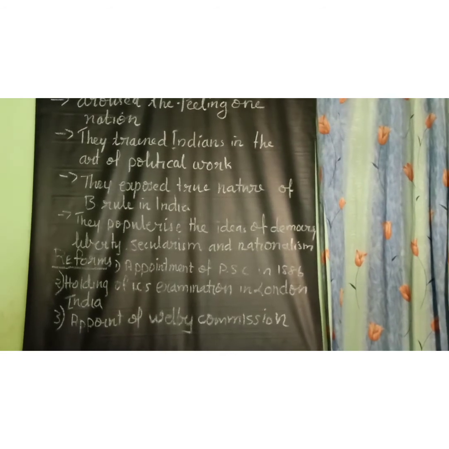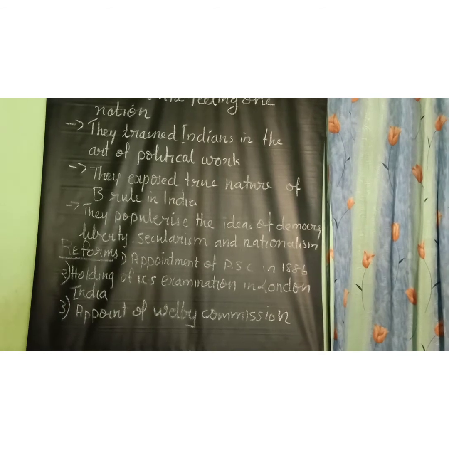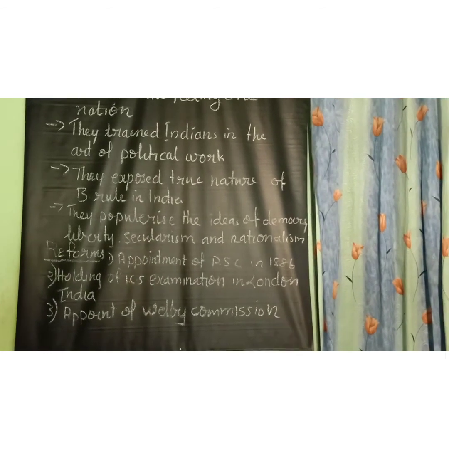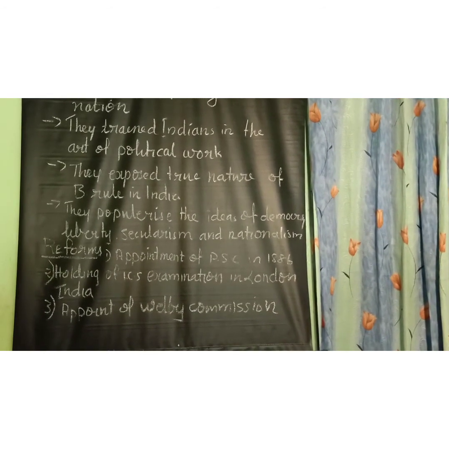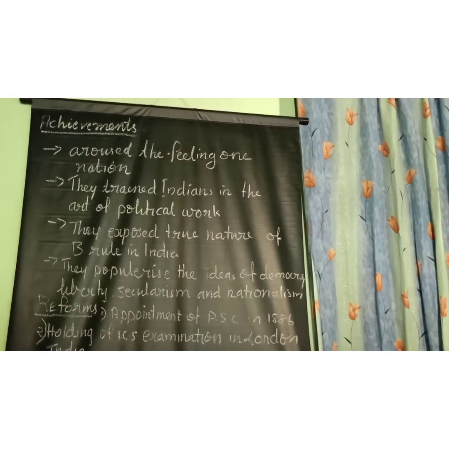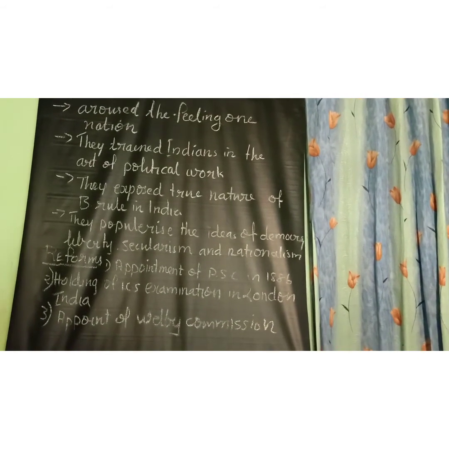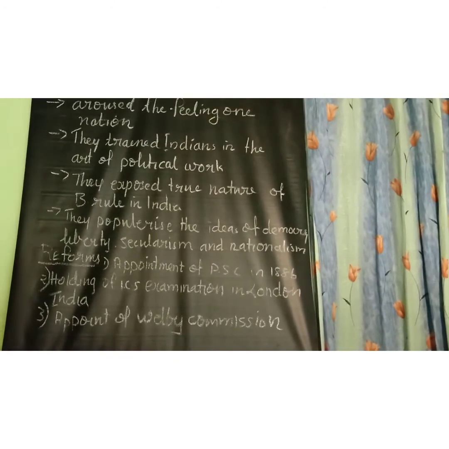Then defense of civil rights. So whenever British government tried to curtail their civil rights, these early nationalists defended them and demanded the following. What are the things? Removal of restrictions on freedom of press and speech, abolition of Prevention of Detention Act and restriction of individual liberty. And that means right to assemble and right to form associations.